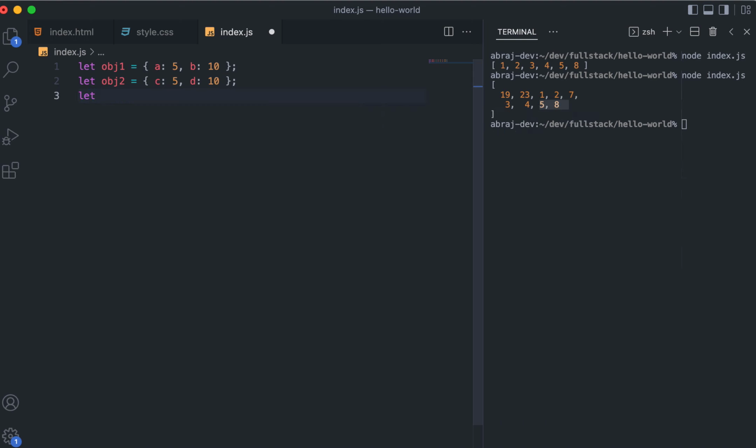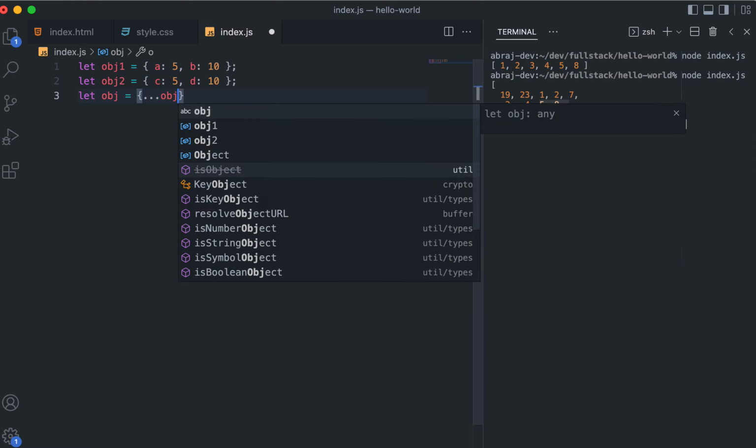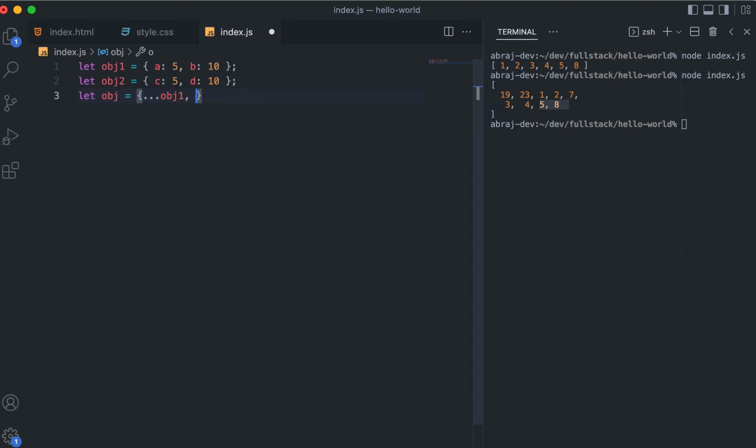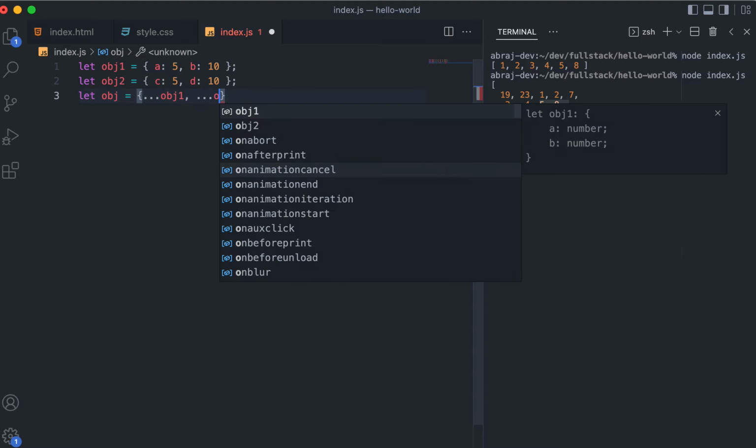This is obj1, this is obj2, and then I create obj. You could have used const also because I'm not modifying anything. But anyways, obj is equal to... and see, that's why I told you earlier we were using bracket notation because we were spreading arrays. Right now we are spreading objects rather than arrays, using the spread operator, and that's why we have to use this notation, the curly braces, which is for objects. And here we can use a spread operator and then obj1, and then again a spread operator and obj2.